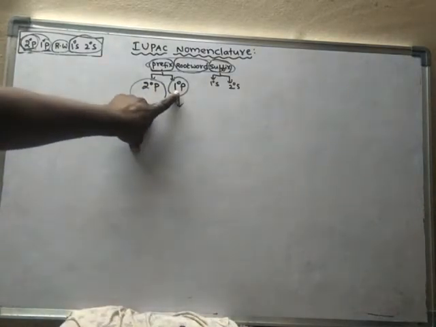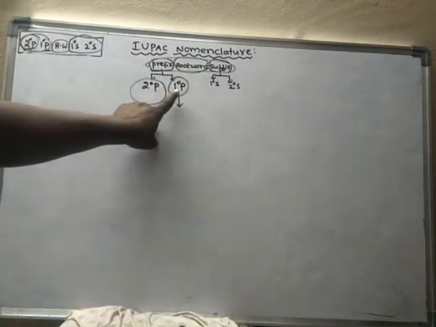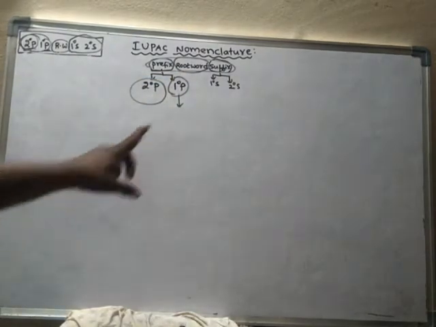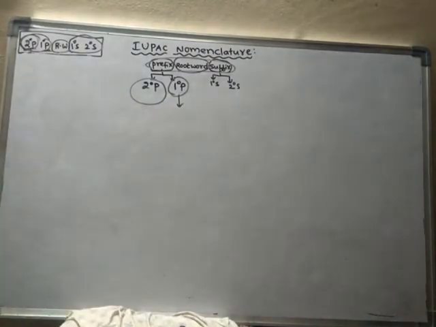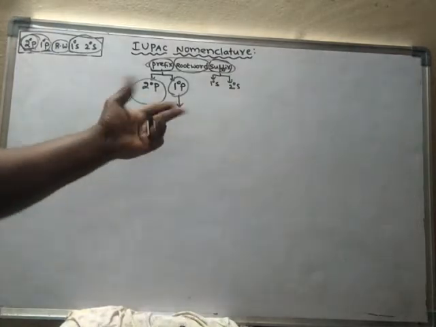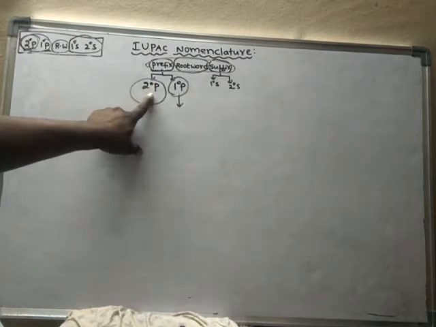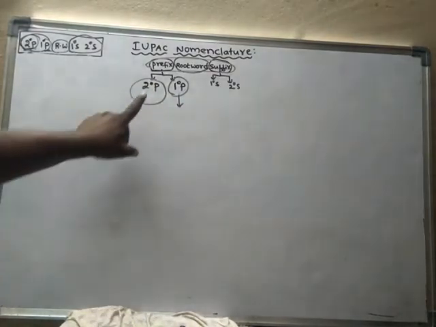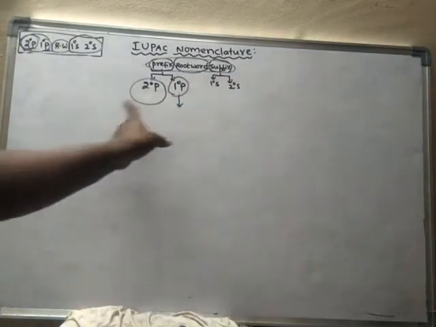If there is no primary prefix, then it appears before the root word. It is not compulsory that a primary prefix is present in all compounds. A primary prefix is present only in a few compounds, which are in cyclic form. So if a secondary prefix appears, it appears at the beginning of the name, before the primary prefix or else before the root word.